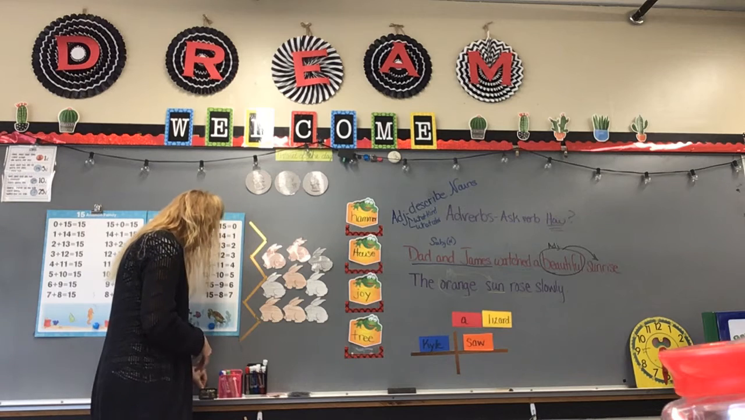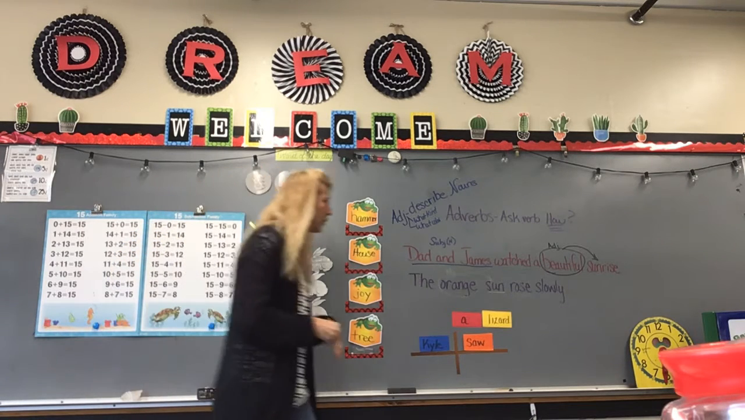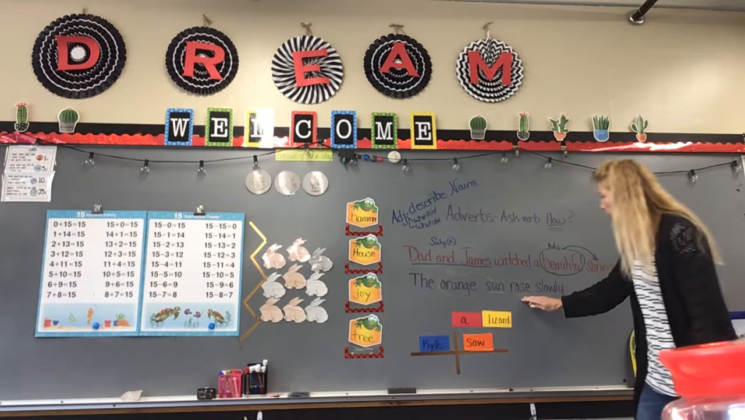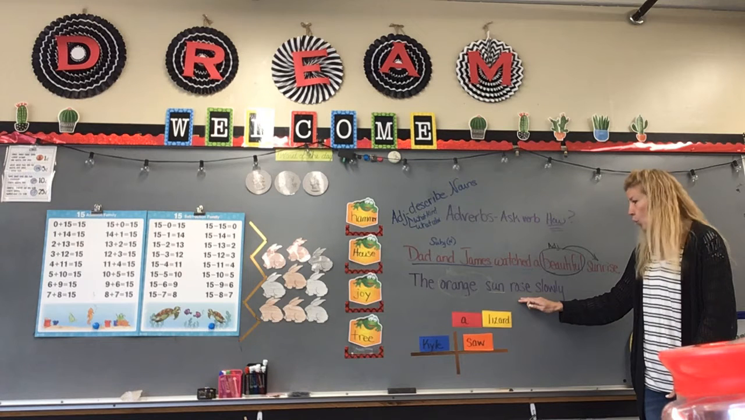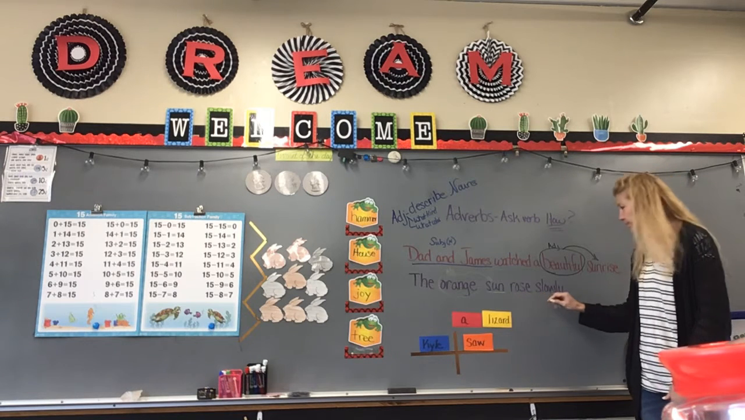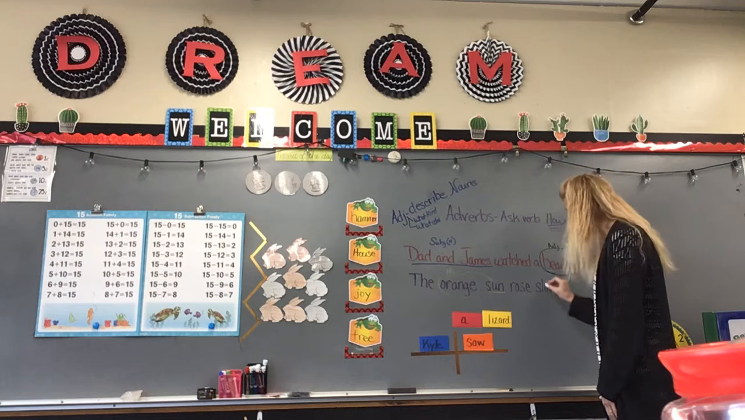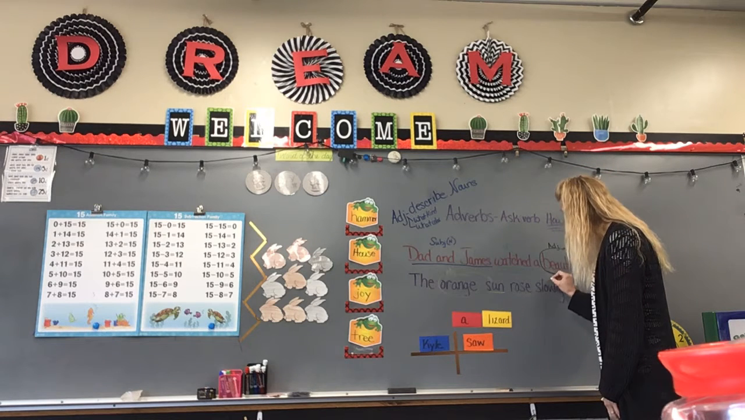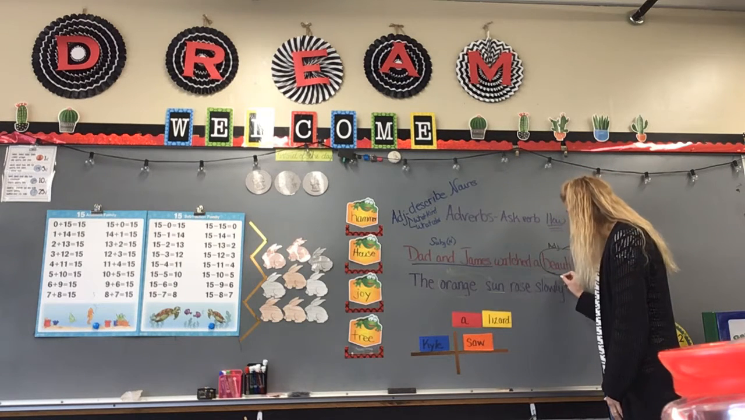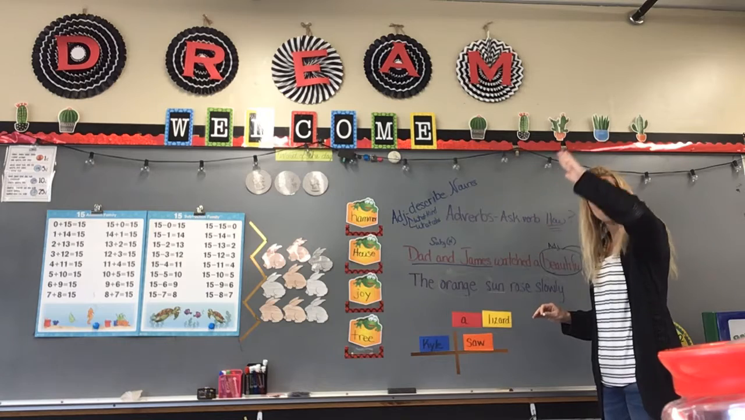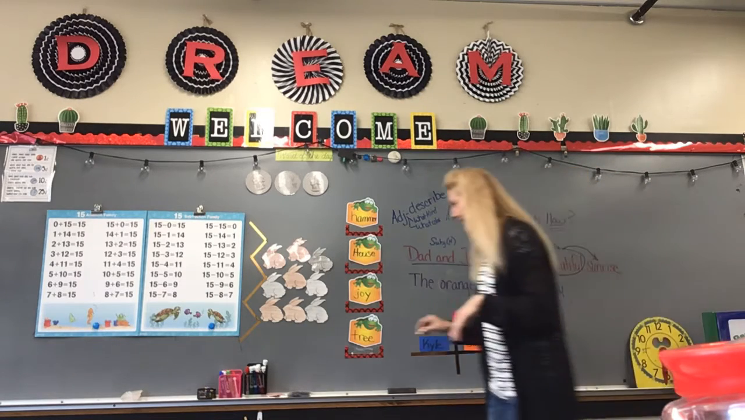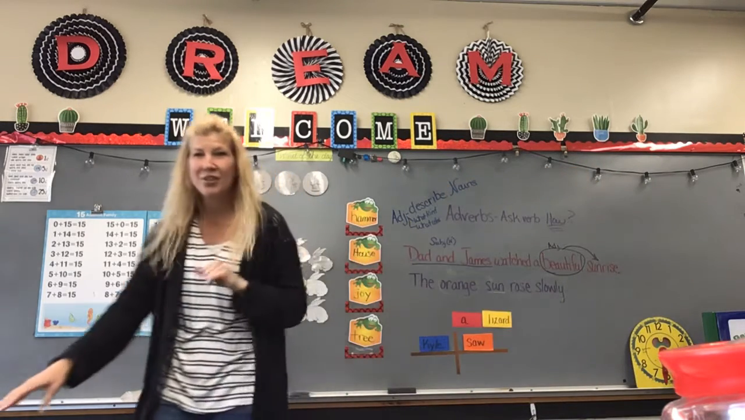And then look at my verb. Now I'm going to ask my verb, how did it rise? It rose slowly. So my adverb, it tells how the sun rose. It rose slowly up into the sky. Good job. If you understood that, excellent.